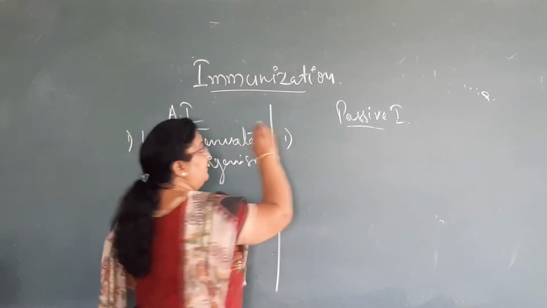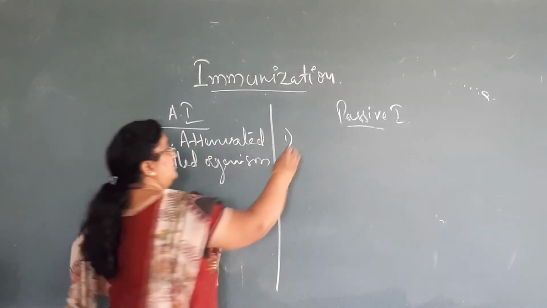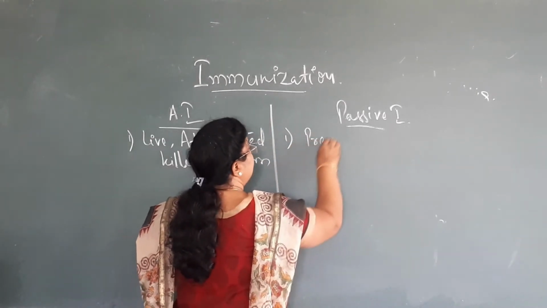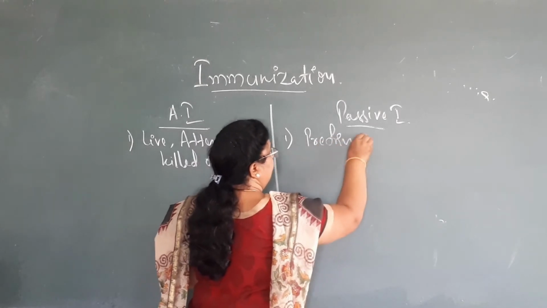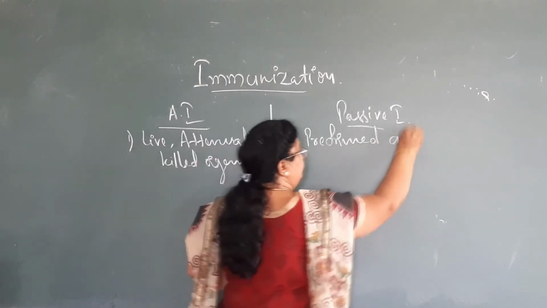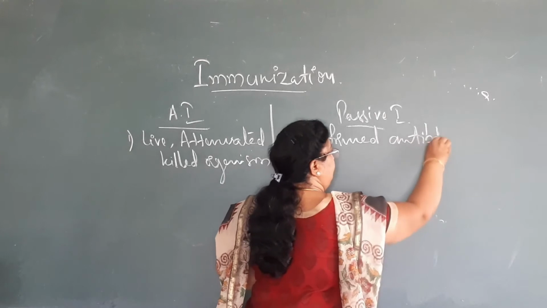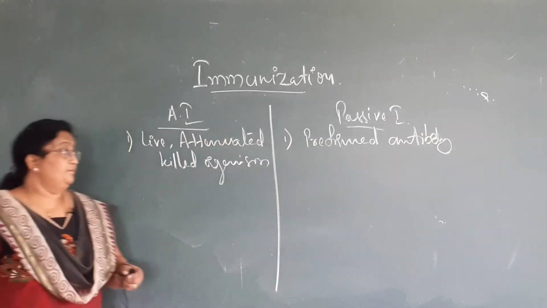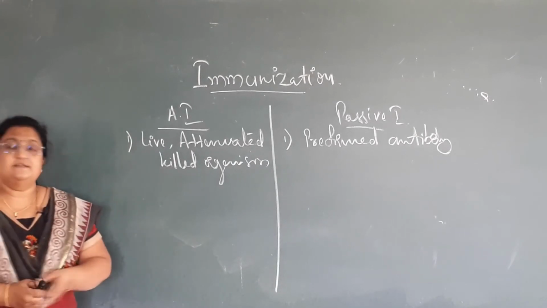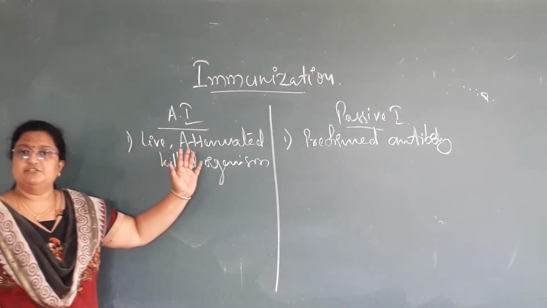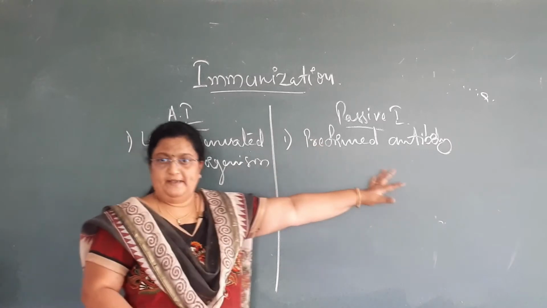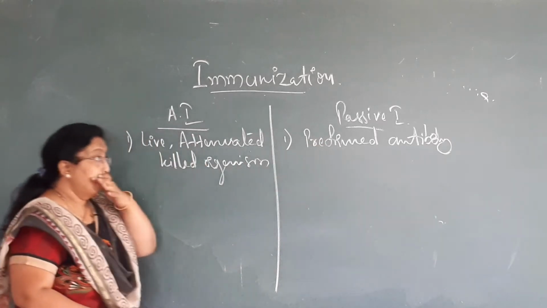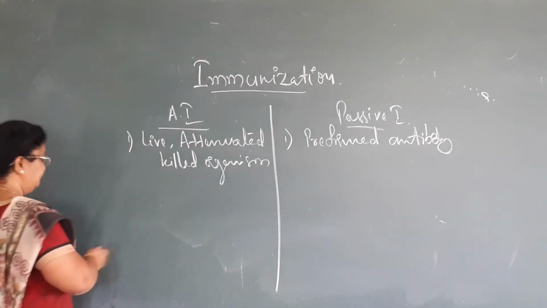What happens in passive immunity? Preformed antibodies are given. Now the question arises, where to give active immunization and where to give passive immunization, where exactly both of them are to be implemented.